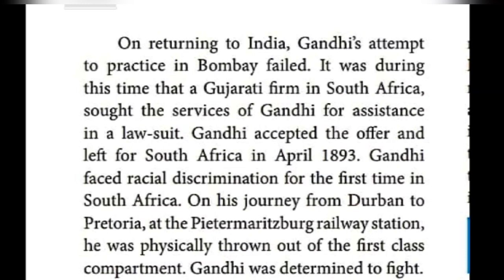So in this para, what are the things that are there? When he returned to India, Gandhiji tried to practice as a lawyer in Bombay. But it was a failure. That time, one opportunity came. What was the opportunity? A Gujarati firm was working in South Africa. They had a civil law problem, so they approached Gandhiji. Gandhiji accepted the offer and started to move to South Africa.